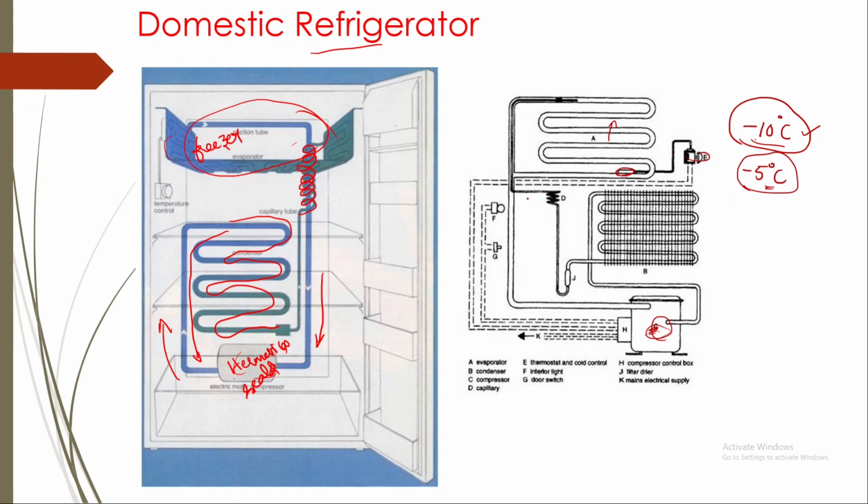So the switch, which has a knob in the refrigerator, will only change these temperature limits. This is how a domestic refrigerator works.